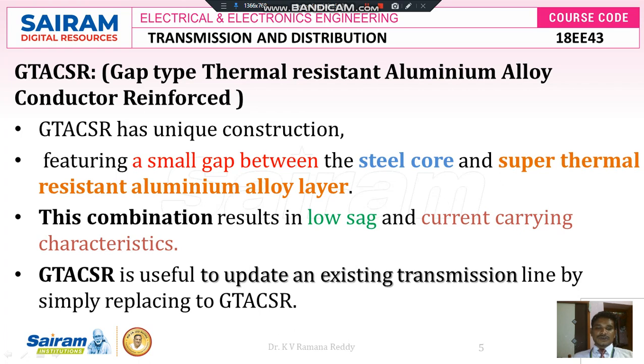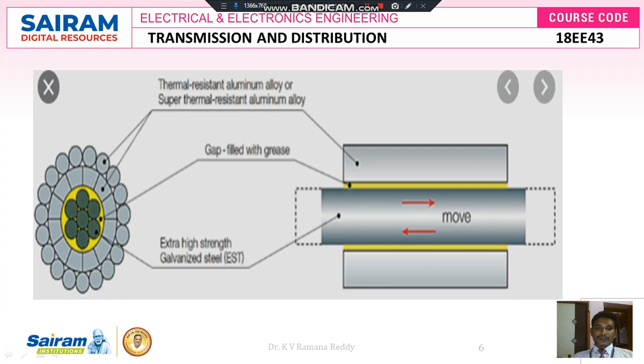GTACSR is useful to update an existing transmission line by simply replacing it with GTACSR. So ACSR conductors can be replaced by GTACSR with a low amount of sag and to transfer that high amount of current with high tensile strength. This is the figure where we can better understand the concept of GTACSR.